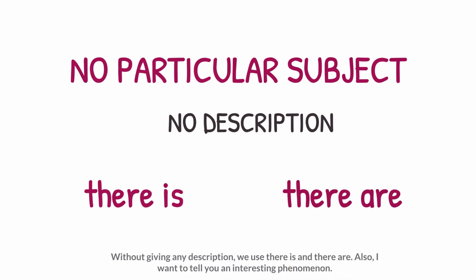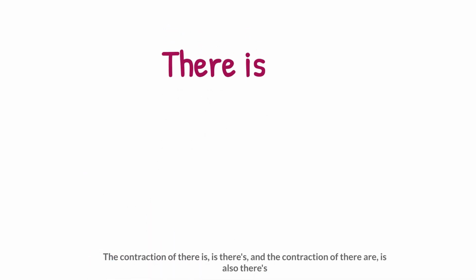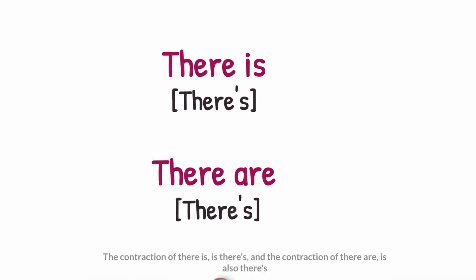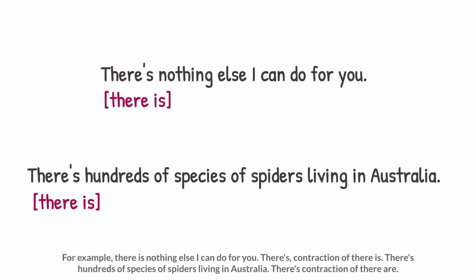Also, I want to tell you an interesting phenomenon. The contraction of "there is" is "there's," and the contraction of "there are" is also "there's." For example, "There is nothing else I can do for you." There's is a contraction of there is. "There's hundreds of species of spiders living in Australia." There's is a contraction of there are.